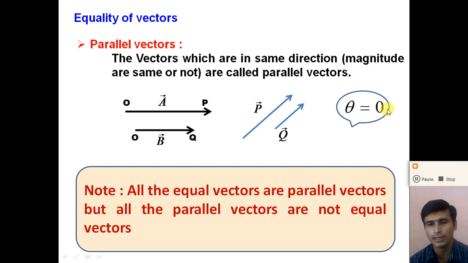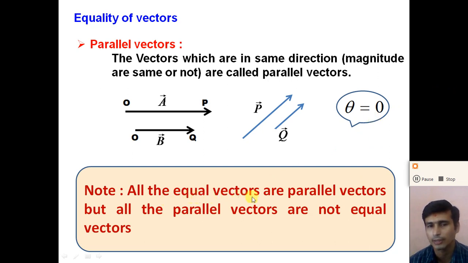So here one important point is that equal vectors are considered as parallel vectors. What are the equal vectors? Vectors having the same magnitude and the same direction are called equal vectors. So all the equal vectors are parallel vectors. The angle between parallel vectors is 0, right?